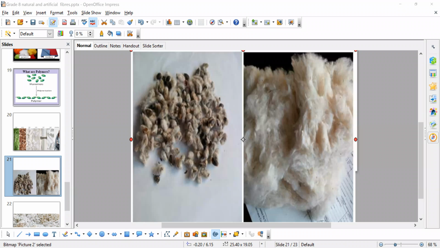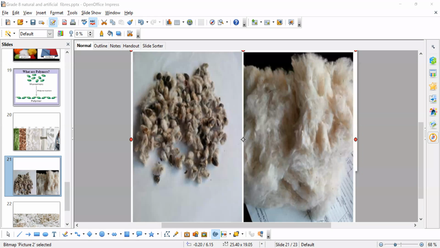So now the point you have to understand is that regenerated fibers are also known as cellulosic fibers because they are extracted from the plants, especially from the cellulose which is present in the plants. So these regenerated fibers are produced from the cellulose present in the plants. Hence they are called cellulosic fibers.